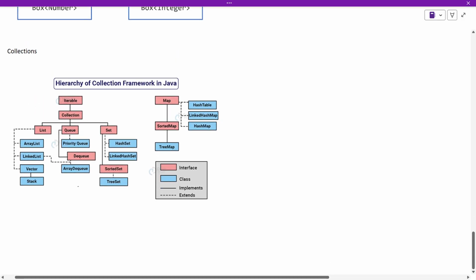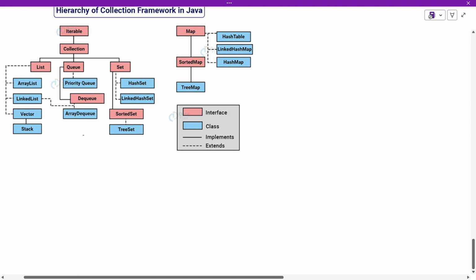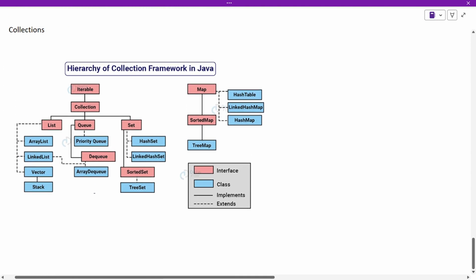And the last topic is about the collections. So we have arrays, right? By using arrays, we can only store objects of a single class, and arrays are not dynamic, so they have to be statically mentioned. So we have to statically define the size and decide on the type of object.